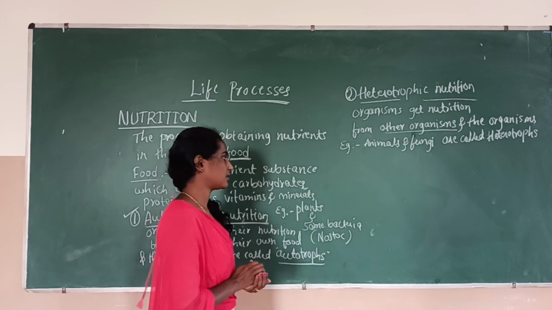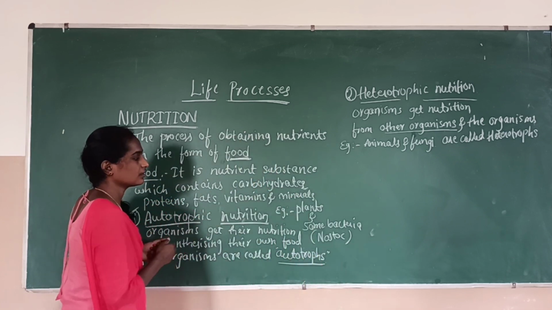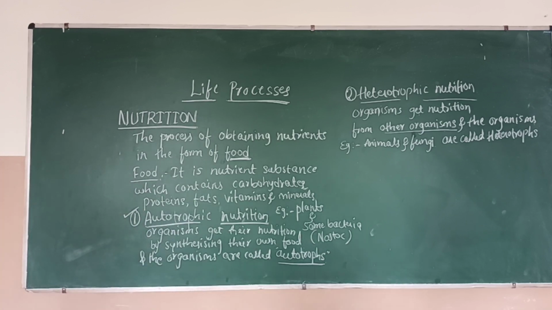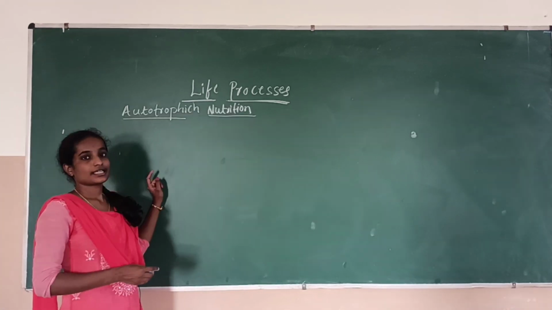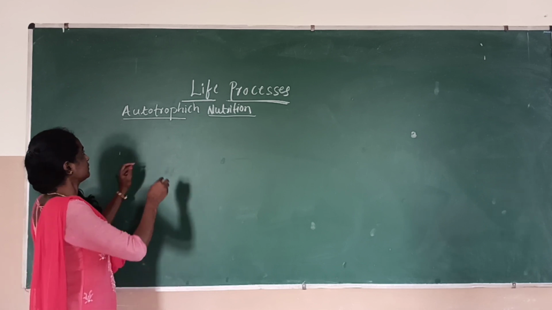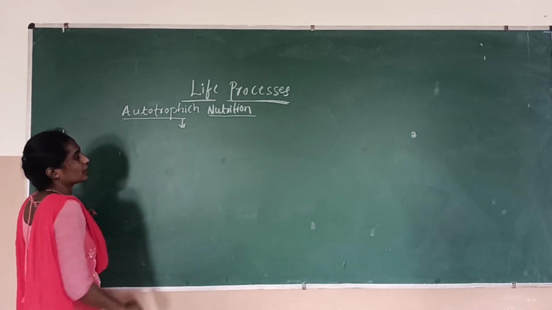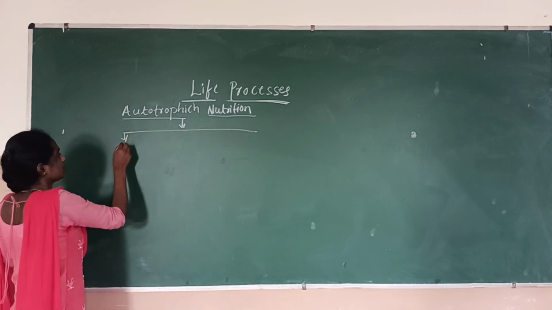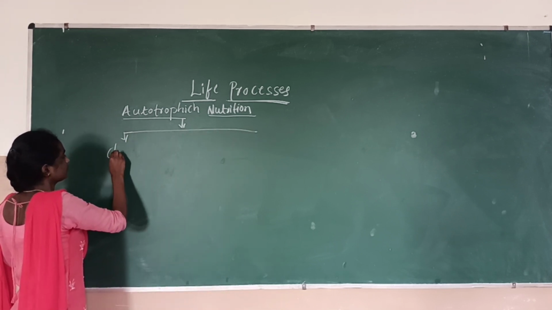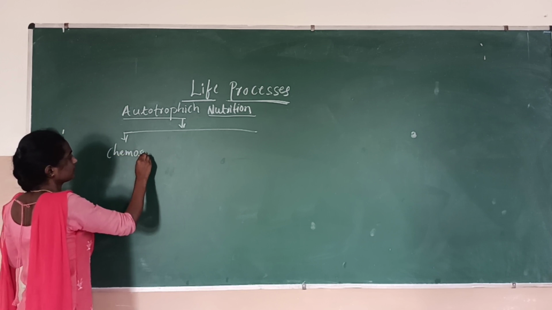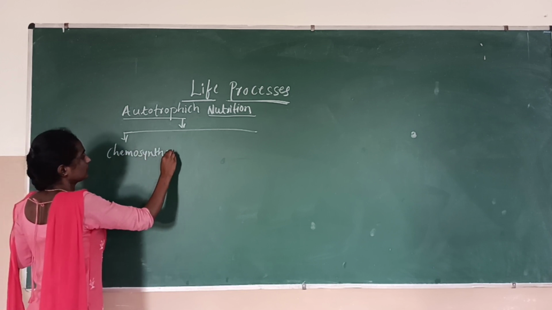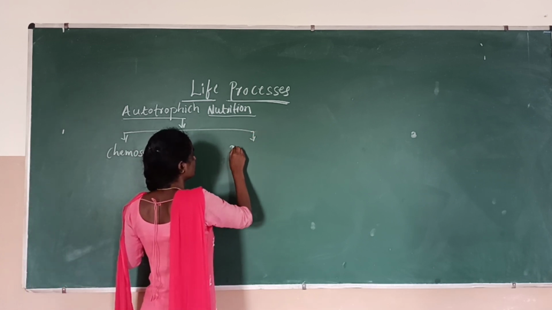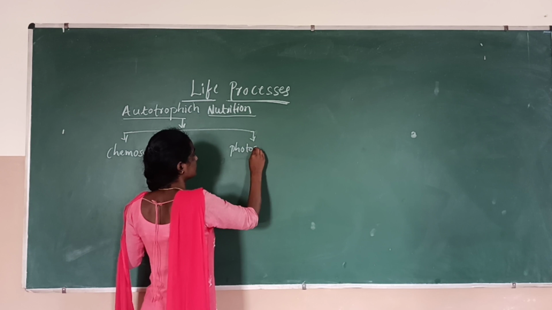Okay, let me start with the types of autotrophic nutrition. As I mentioned, there are two types. The first one is chemosynthesis, and the second one is photosynthesis.